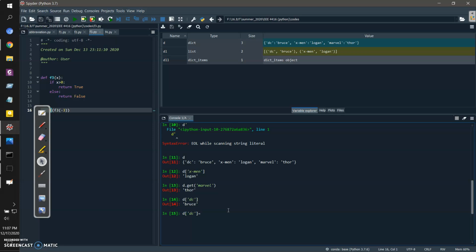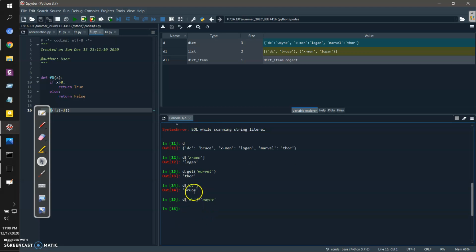If I want to make a new item there, let's write Wayne. As you can see, our original dictionary has changed. Now Wayne is assigned to DC. So this way you can change an item. It is the same approach that we used for a list. Now we are just using these keys as the index. I hope you got the idea.